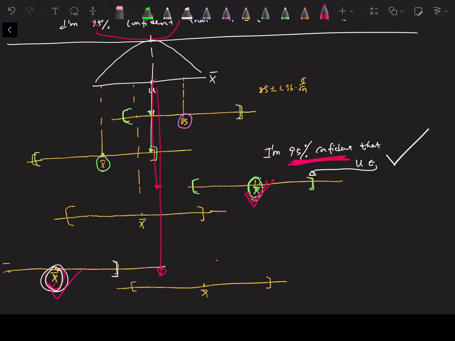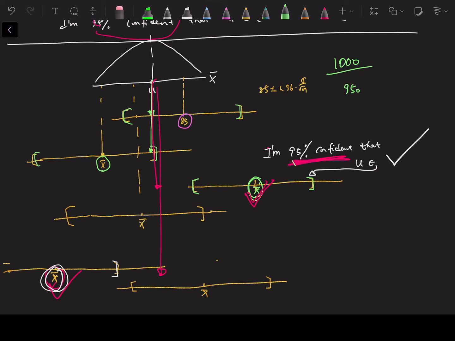To understand this term, 95% means 95% of the similarly constructed intervals will contain the true population mean. Or the true population mean mu falls into 95% of these intervals. Now suppose you have 1,000 intervals constructed, and 95% means 950 intervals will contain the true population mean.